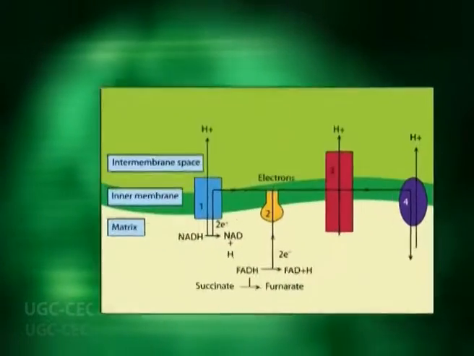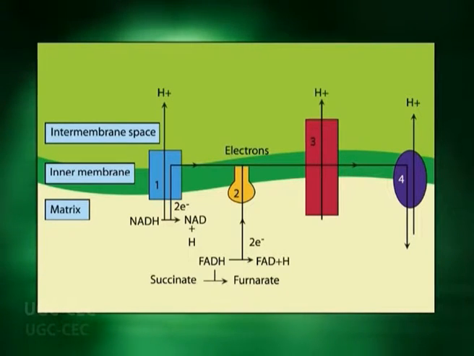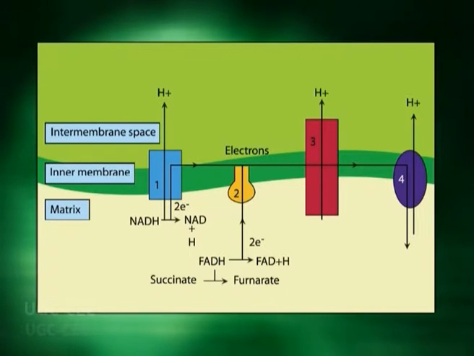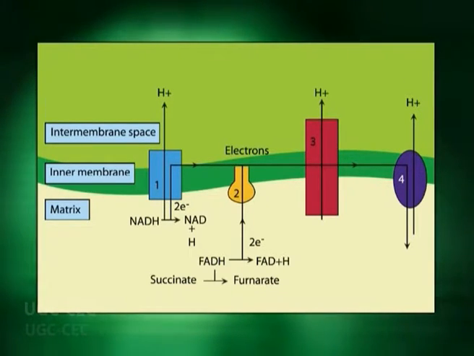It binds reversibly to the inner side of NADH dehydrogenase, complex 1, which like other complexes is an integral protein complex spanning the inner mitochondrial membrane with one end facing the mitochondrial matrix.